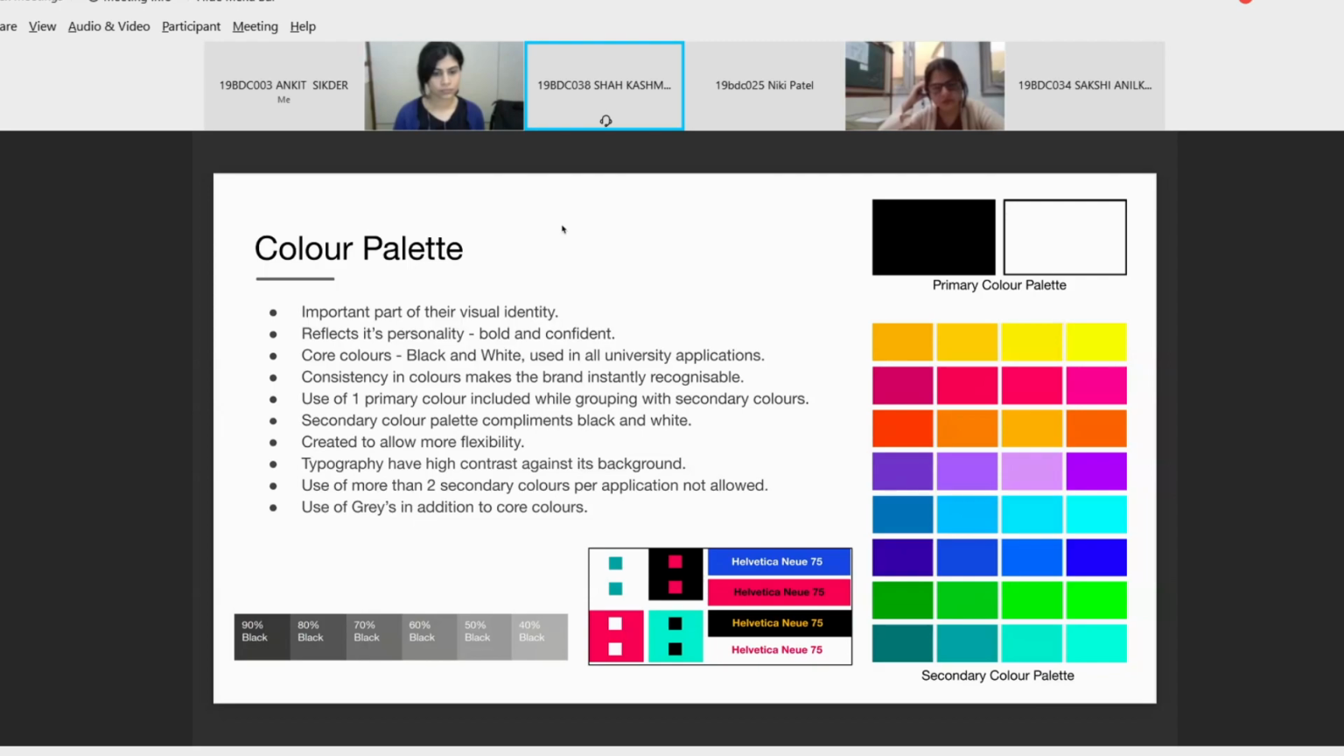Nikki here, so I'll talk about the brand guidelines by the university. So they have mentioned many of.